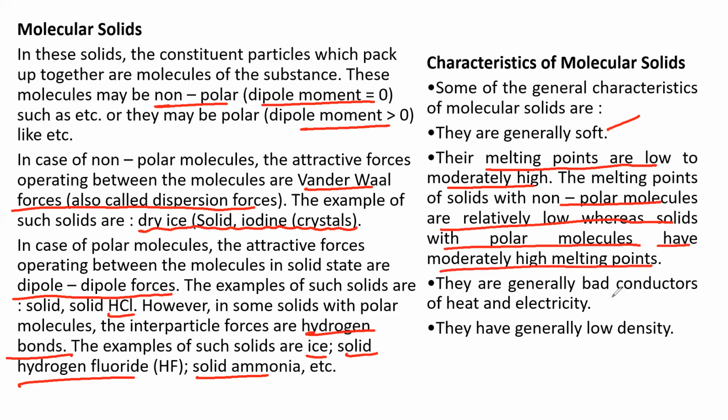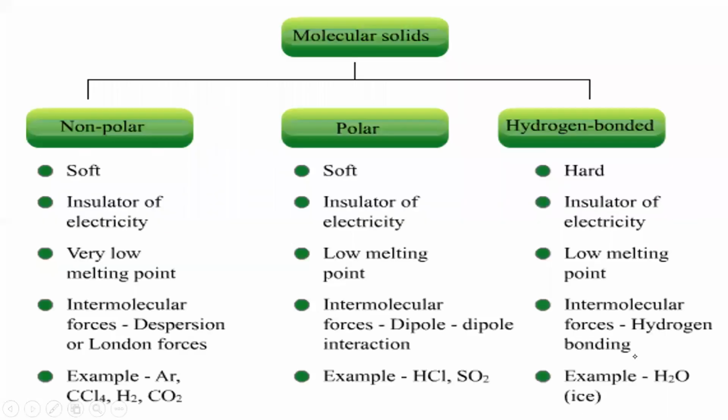They are generally bad conductors of heat and electricity. They have generally low density. I hope it is clear for molecular solids. Now, a quick look at molecular solids. They are mainly classified into three categories: non-polar, polar, and hydrogen bonded.